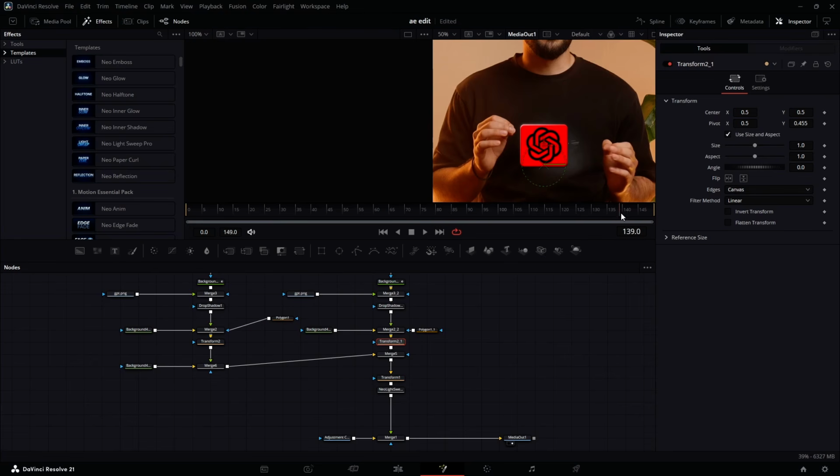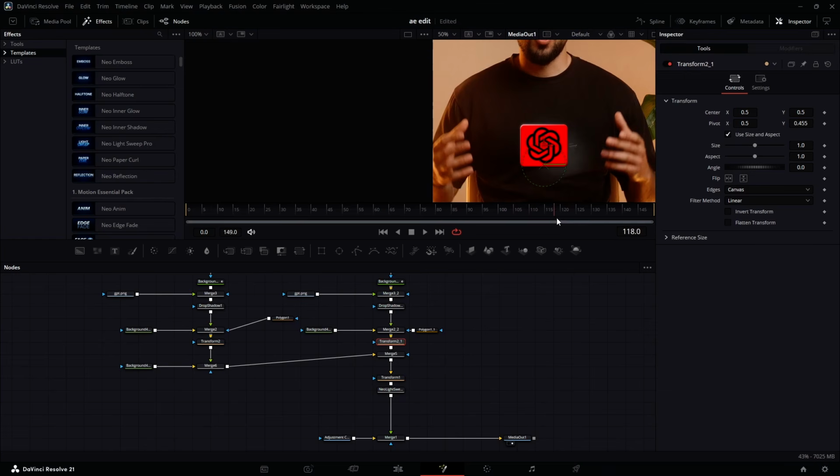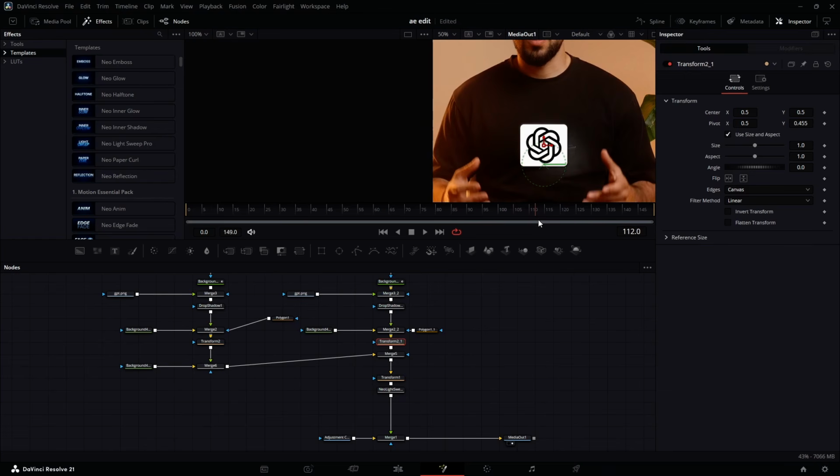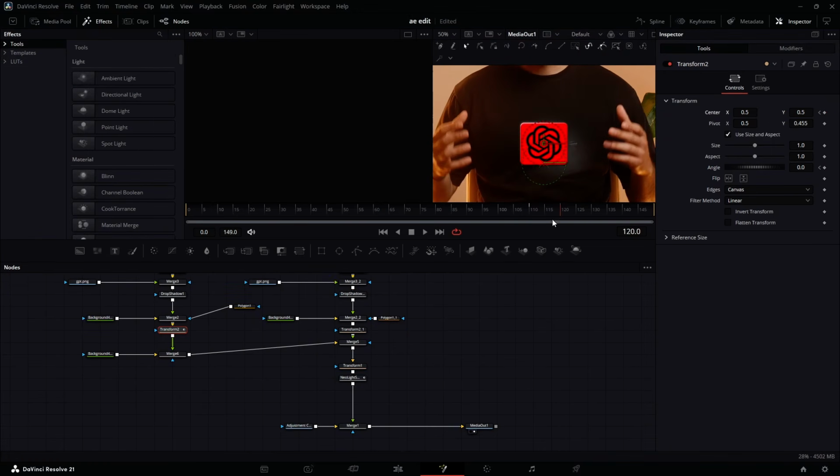So let's go to where the color starts changing to, it's okay, somewhere around here. It starts around here. So somewhere around, let's just do frame 1010. You can be more accurate with that. I'm going to hit the keyframe at the angle here, and hit the keyframe at the center X and Y. Now let's say it changes the color around here. Let's go 10 frames forward. We might rotate it like this and take it to this side.